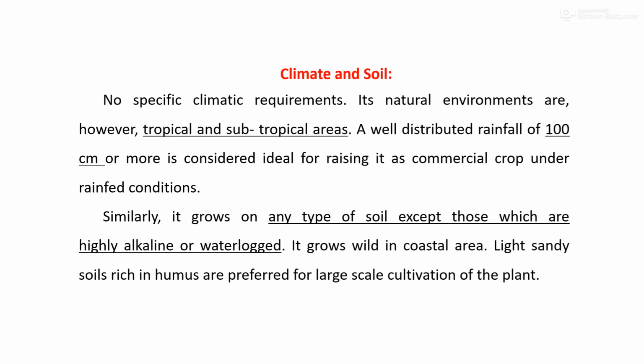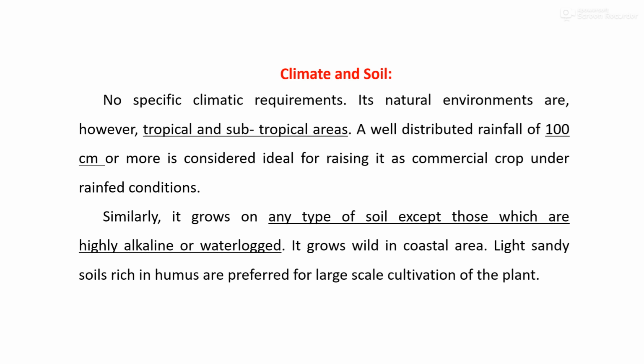Climatic requirement and soil requirement for the cultivation of periwinkle. There is no specific climatic requirement because the crop is hardy and perennial in nature. Its natural environments are, however, tropical and subtropical areas. A well-distributed rainfall of 100 cm or more is considered ideal for raising it as a commercial crop under rainfed conditions.